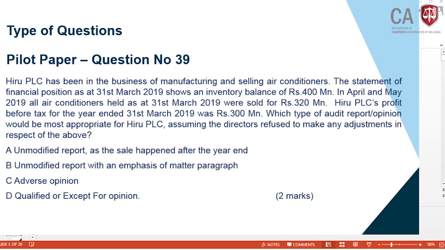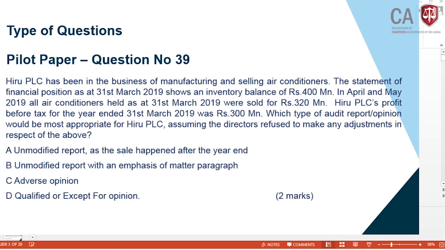If you look at the type of question that would come in your examination, it is pilot paper question number 39. Hero PLC has been in the business of manufacturing and selling air conditioners. The statement of financial position as at 31st March 2019 shows an inventory balance of rupees 400 million. In April and May 2019, all air conditioners held as at 31st March 2019 were sold for rupees 320 million.